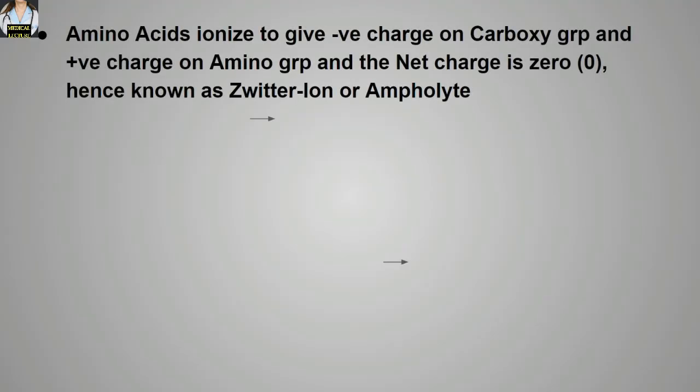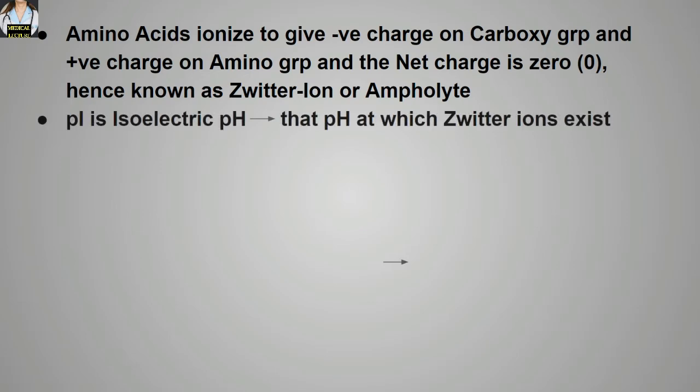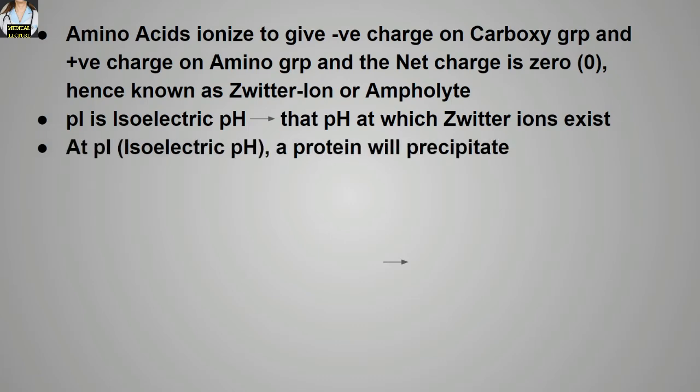Amino acids ionize to give negative charge on the carboxy group and positive charge on the amino group. And so of course the net charge over here would be 0. Hence, they are known as zwitterions or ampholytes. Pi, what is Pi? Pi, that means the isoelectric pH. Now this isoelectric pH is that pH at which the zwitterions exist. At the isoelectric pH, a protein will precipitate.